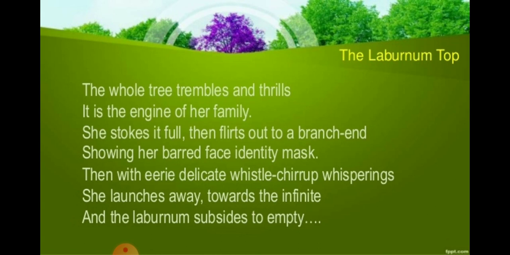Then with wonderful, delicate, whistling, chirping, whispering sounds, she launches away. Launches away means she goes away towards the infinite. Infinite means infinite sky. So she goes away towards the infinite, unlimited sky.